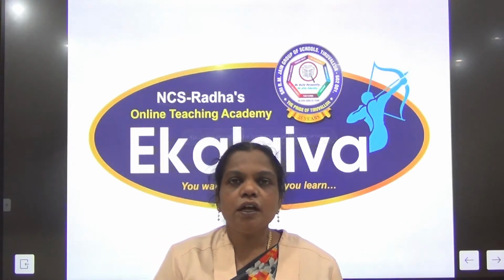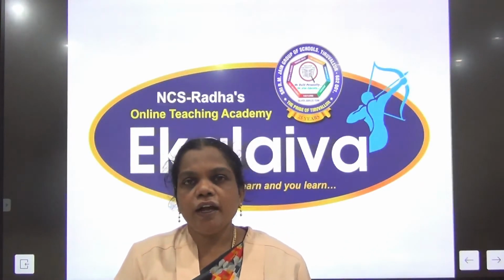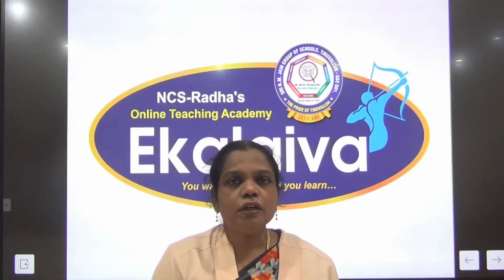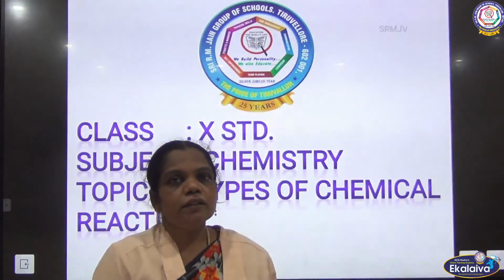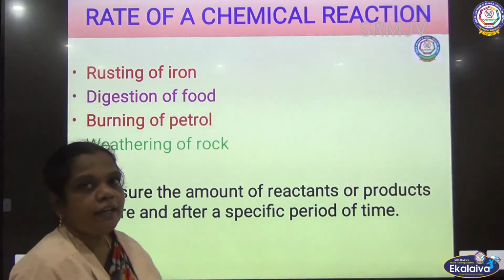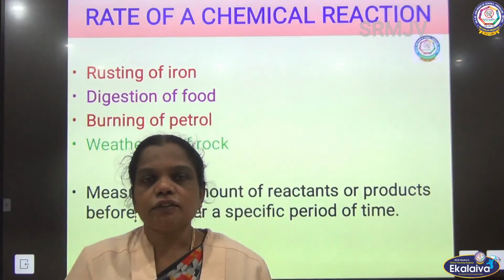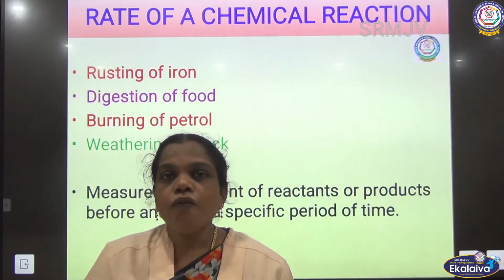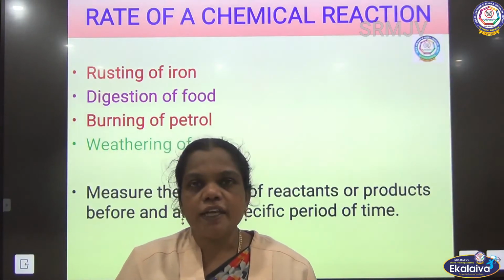Last class we learned about the types of chemical reaction, and today we are going to learn about the rate of the chemical reaction. What is the rate of the chemical reaction? The time taken for the completion of the reaction. So we want to know how fast the reaction is, whether it is a slow reaction or a fast reaction.